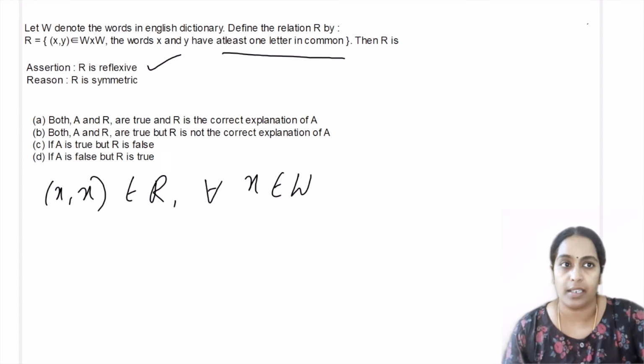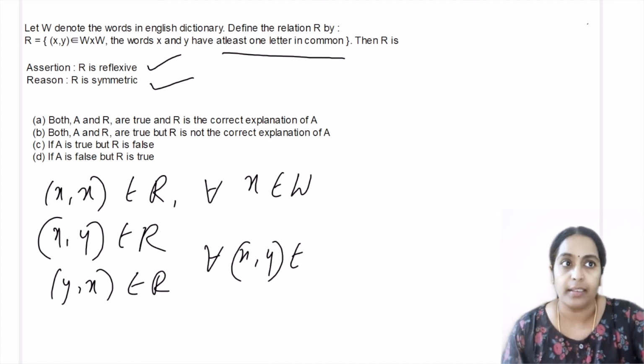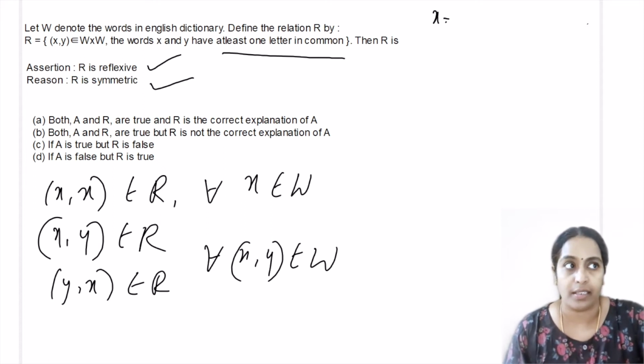The reason statement. Relation is symmetric. For a relation to be symmetric, we have (x, y) belongs to R, where (y, x) also belongs to R, for all (x, y) belongs to the set W, which is the set of words in English dictionary. And the relation is they have at least one letter in common. So let the word x be cat.